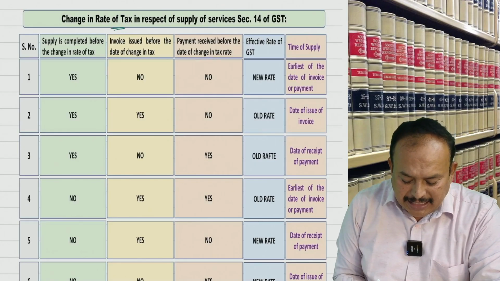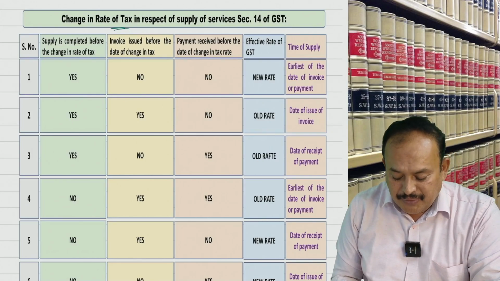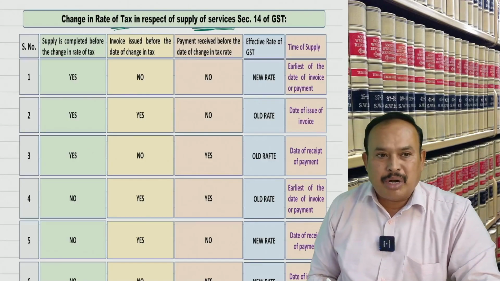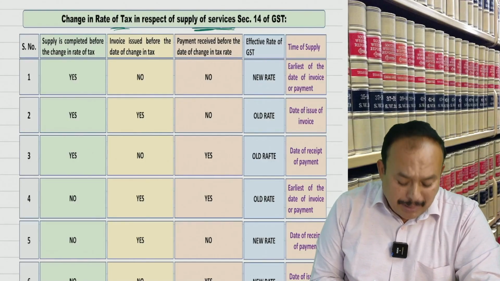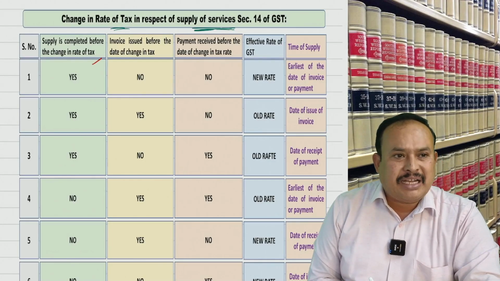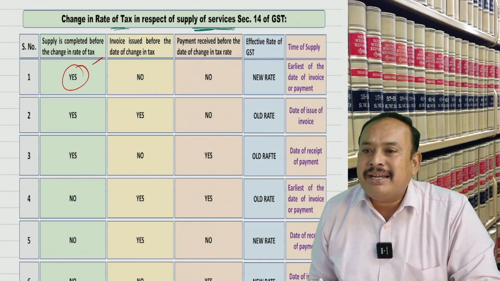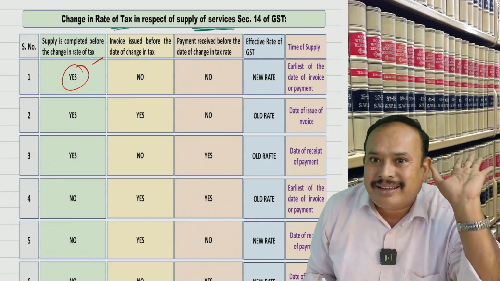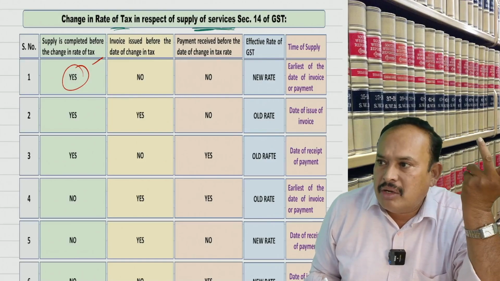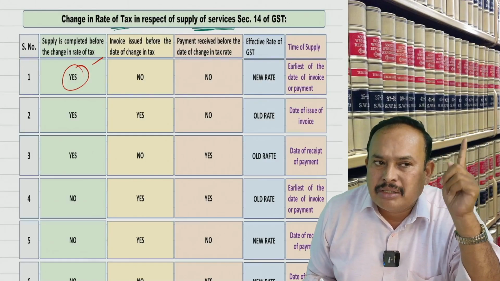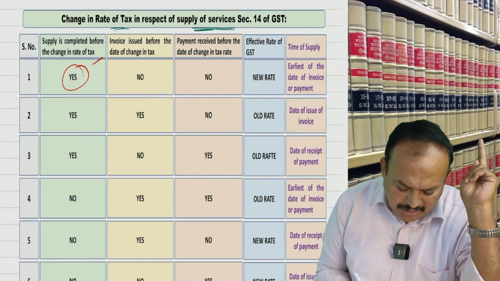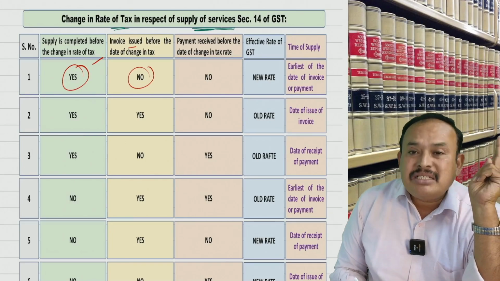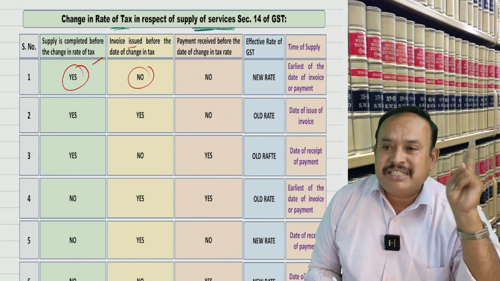Change in rate of tax in case of supply of services. How to understand? There are so many points I brought. First point: supply is completed before the change in the rate of tax. Yes, so old rate. Invoice issued before change in rate of tax? No. That means the invoice is after the change, so new rate.